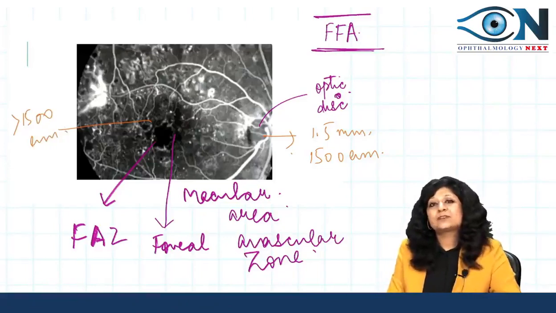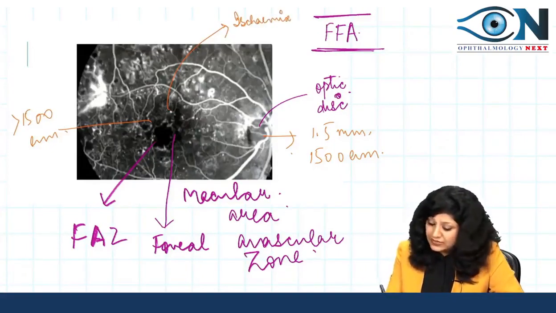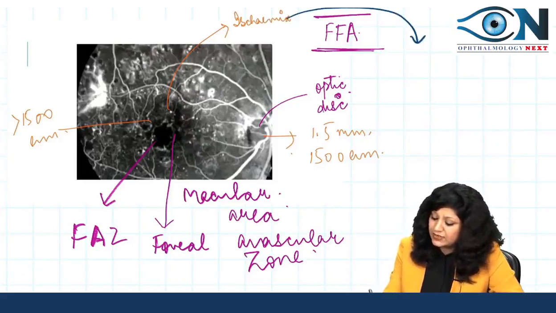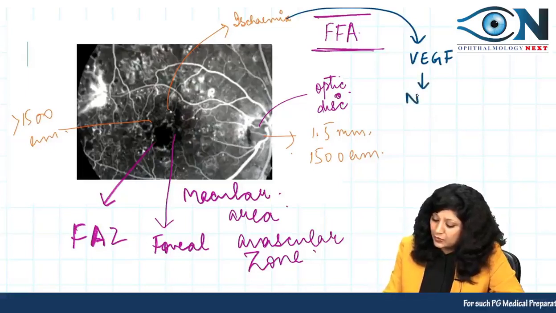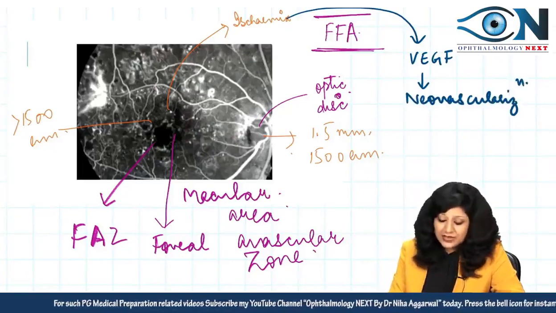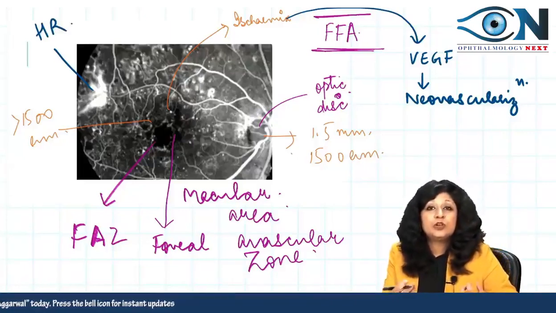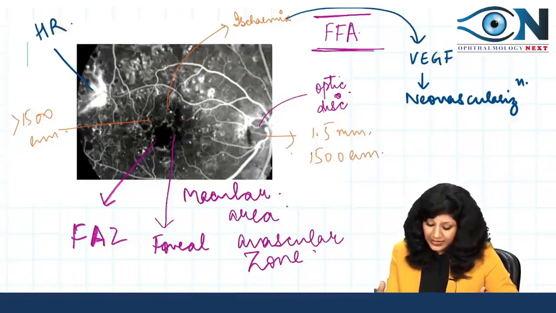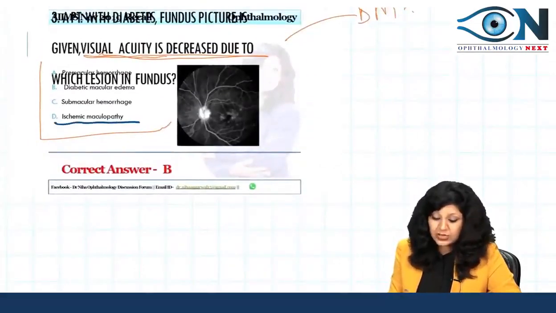Now because this area is blackish, I can say that there is evidence of ischemia here, right? Now you know that whenever there is ischemia, what will happen? This will release vascular endothelial growth factor, and vascular endothelial growth factor will lead to neovascularization, right? And both of them are seen here. We have this hyperfluorescent area. This is your neovascularization, where we have a lot of pooling and leakage of the blood, and here you have a darker area that is showing you ischemia. So if this was shown, then certainly your answer will be ischemic maculopathy.